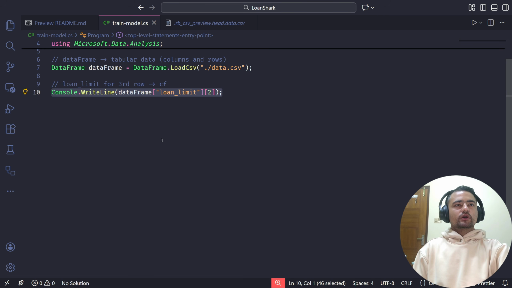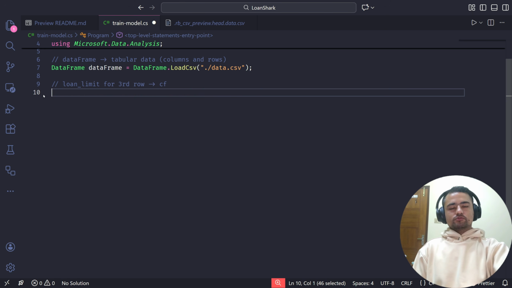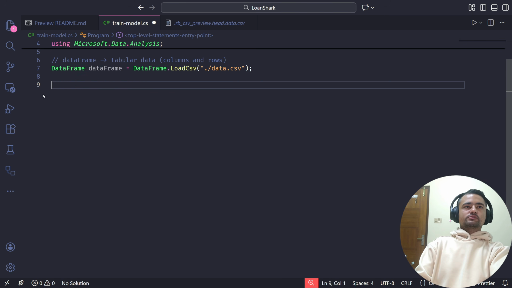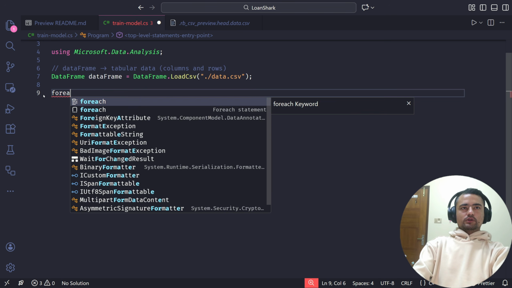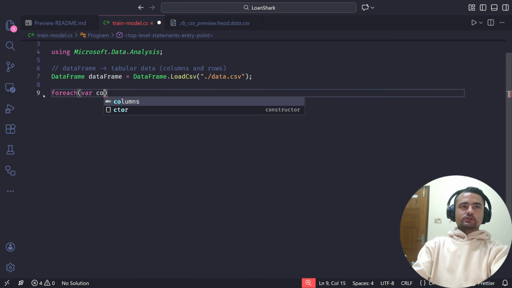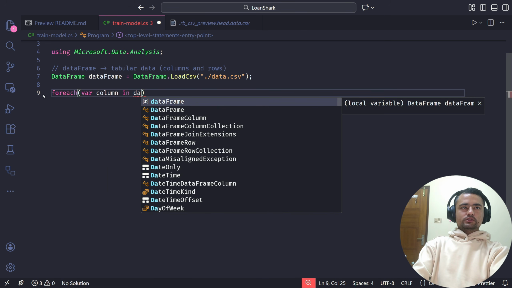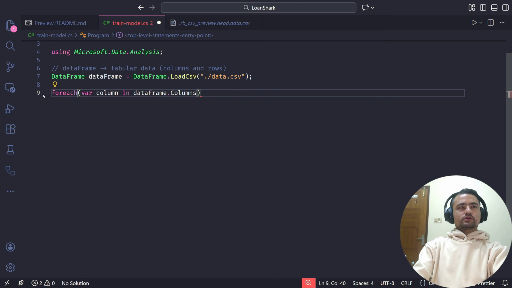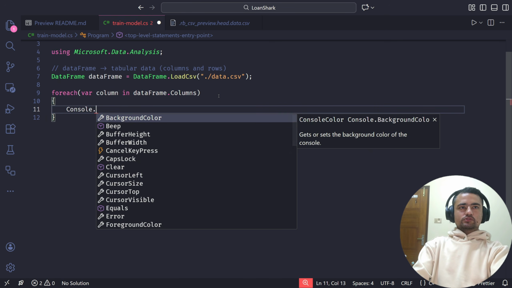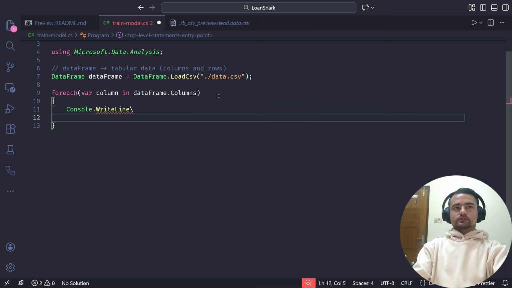But what if we want to see all the values for the third row? Not only loan limit, we want to see values for all the columns. In that case, we can actually loop through the columns in a data frame. I'll just use a foreach loop here, for column in dataFrame.Columns. This will contain all the columns of the data frame, and I can do something like this: Console.WriteLine.